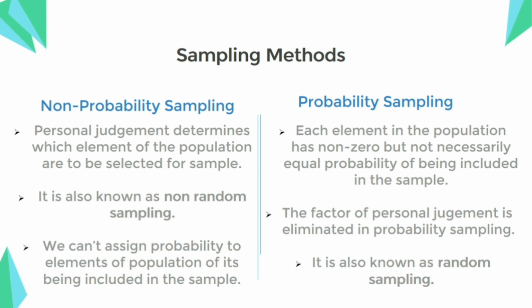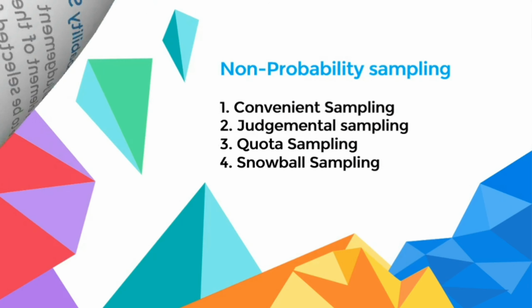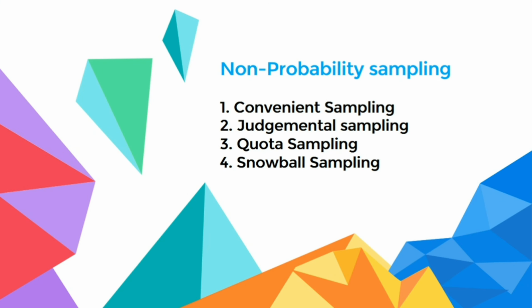Whereas in probability sampling, each element has a non-zero but not necessarily equal chance of being included in the sample, so the factor of personal judgment is eliminated here. That's why it is also called random sampling. Here we have some chance of elements being included in the sample. These methods are further divided into subtypes, as there are four basic types of non-probability sampling.